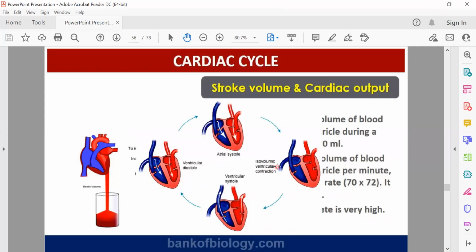So the volume of blood that is coming out of the heart per minute is known as cardiac output, and the blood volume that is coming out of the ventricle is known as stroke volume.